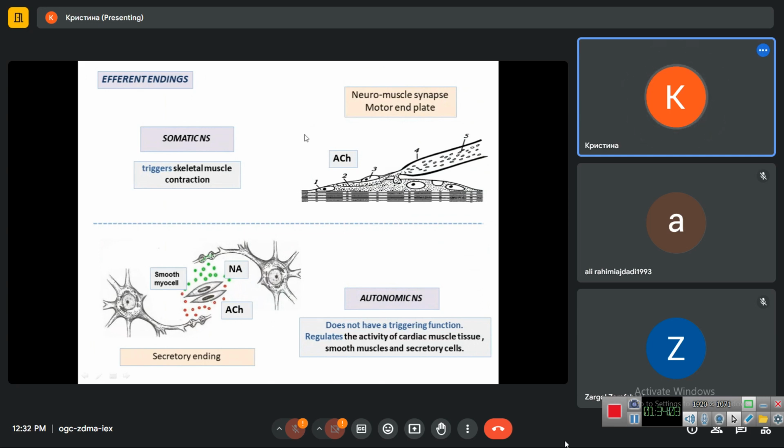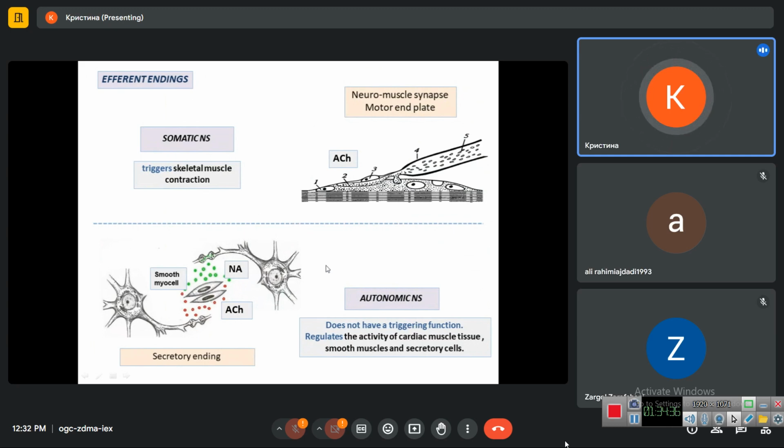In the somatic nervous system, the efferent ending is the motor plate, the area of direct contact between the end of the axon and the muscle fiber. The neurotransmitter here is acetylcholine. This ending triggers skeletal muscle contraction. It means no nerve impulse, no contraction. We need a nerve impulse from the neuron for contraction. Without it there will be no contraction.